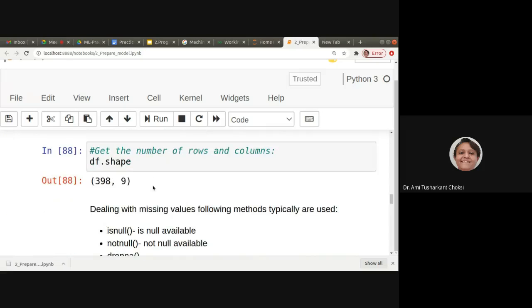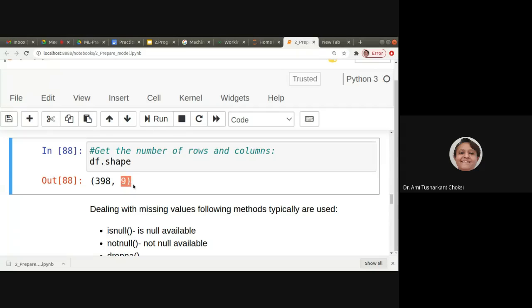Now df.shape gives the number of rows and number of columns. So it is 398 and 9. It is having 398 rows and 9 columns. So this gives us rows, this gives us columns.